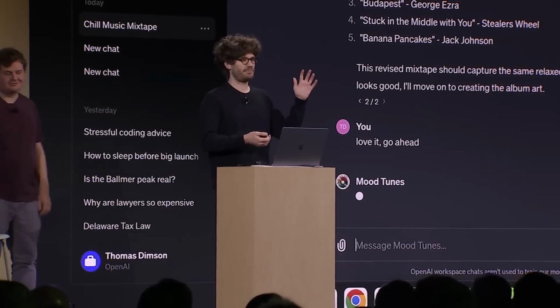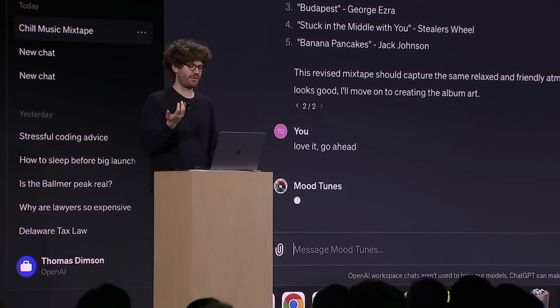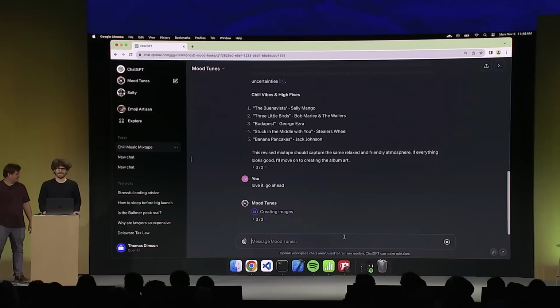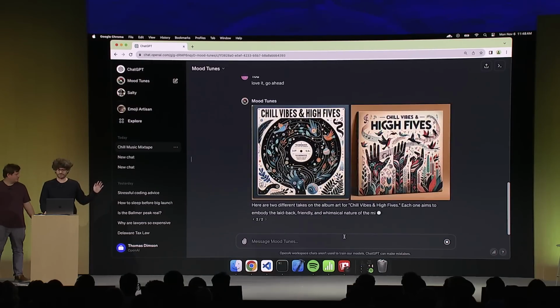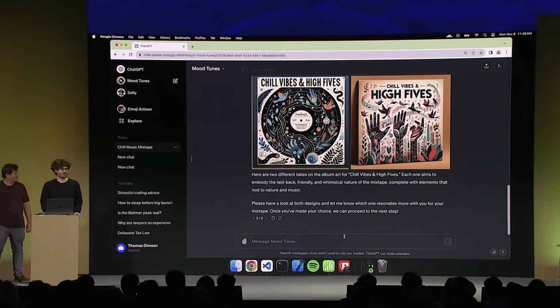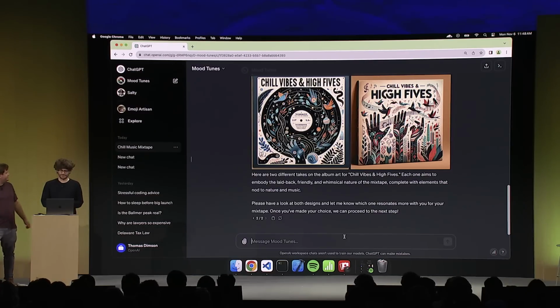So it's taken vision, we've done browsing. Now it's going to generate cover art for this mixtape using DALL-E. Like I said, I really do love to push the limits of these things, and it's pretty out there. But I've been in AI for probably a decade, maybe more than that. It's shocking to me that this works at all. The level of sophistication here is insane. And so there's an album art for this. Chill vibes and high vibes. Check it out. It's pretty cool. That's neat.